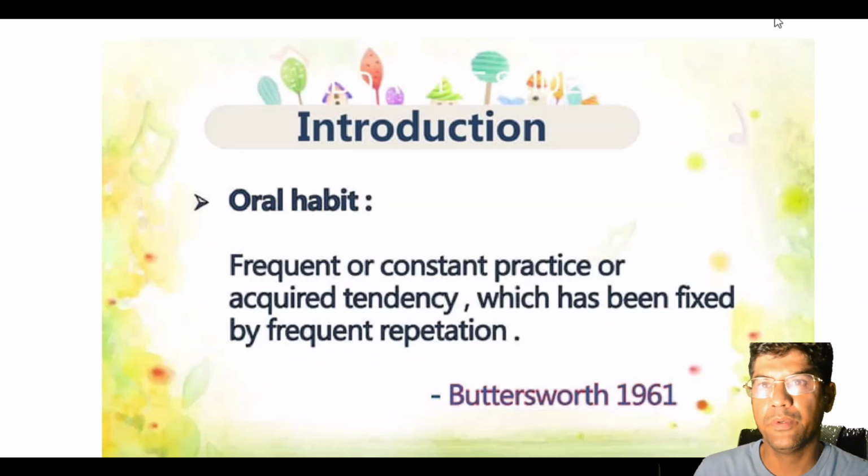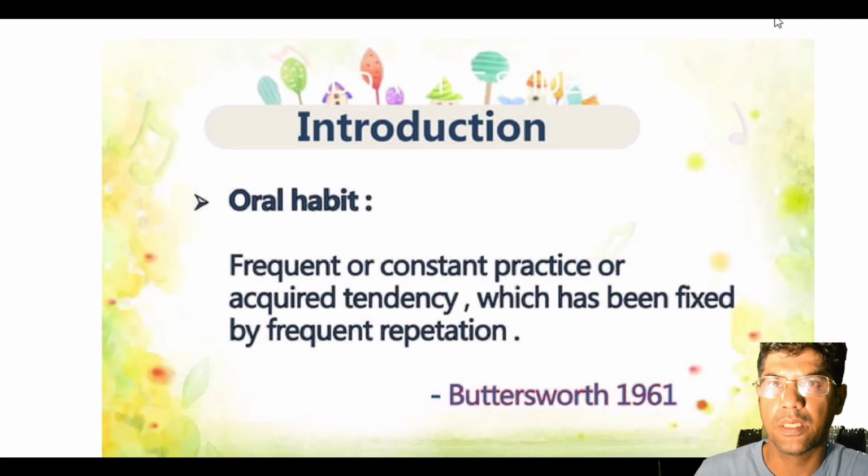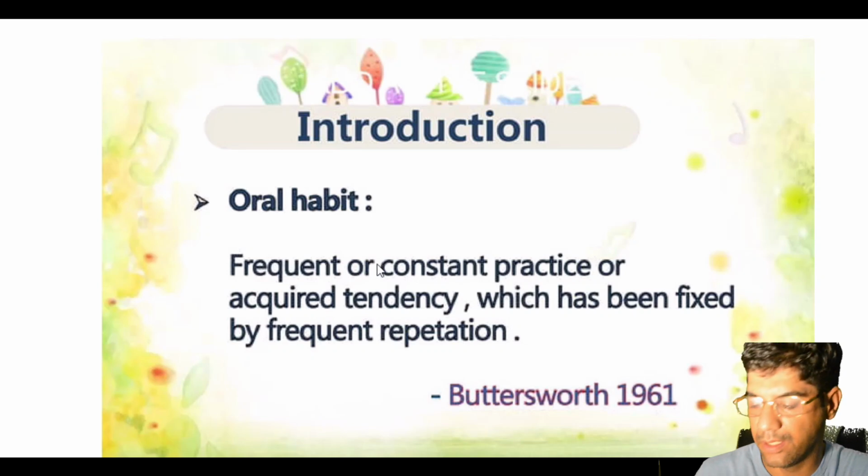The next topic we are going to discuss is tongue thrusting. Tongue thrusting is a condition where the tongue pushes against or between the teeth during swallowing, speech, or at rest. This habit can lead to dental malocclusion such as open bite, protruding teeth, and other orthodontic issues if it is left untreated.